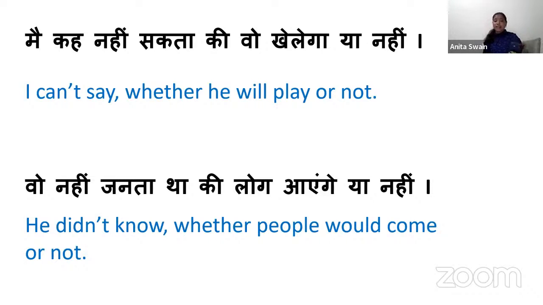वो नहीं जानता था कि लोग आएंगे या नहीं. He didn't know whether people would come or not. So this is a very amazing sentence, and you can use it in this way as well. Many times you can make it like this, right? No one knows whether he will come or not. Absolutely. No one knows whether he will come or not. Fantastic. Anything else you can also use in this way, because this is something where the possibility is there, but you really don't know what's going to happen. So you can apply it in this way. Make this kind of sentence as much as you can, and tell me how you use it in your conversation.